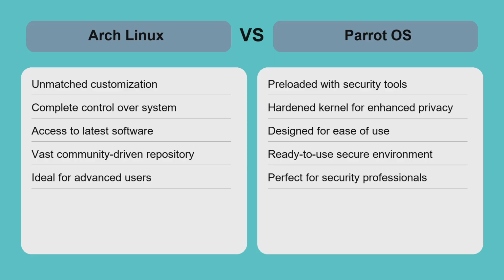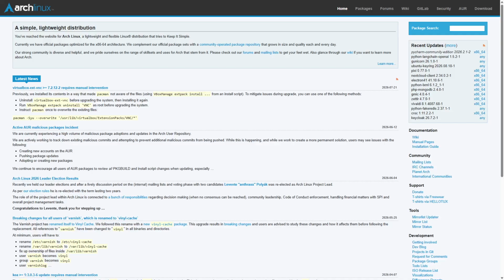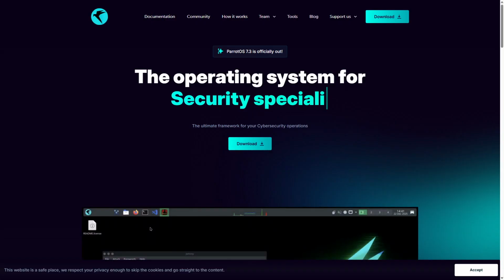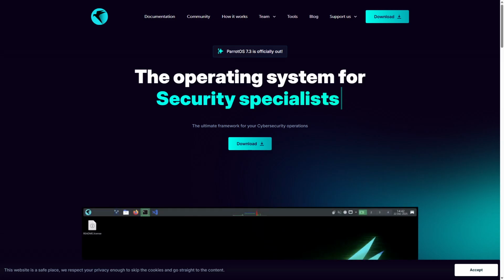Choose Arch Linux if you want full control over your system's security and have the expertise to customize and maintain a highly flexible Linux environment. Parrot OS is the better choice for users seeking a secure, privacy-focused Linux distribution that works out of the box with powerful tools pre-installed. It's perfect for security professionals or anyone wanting a ready-to-use secure platform without deep manual setup.